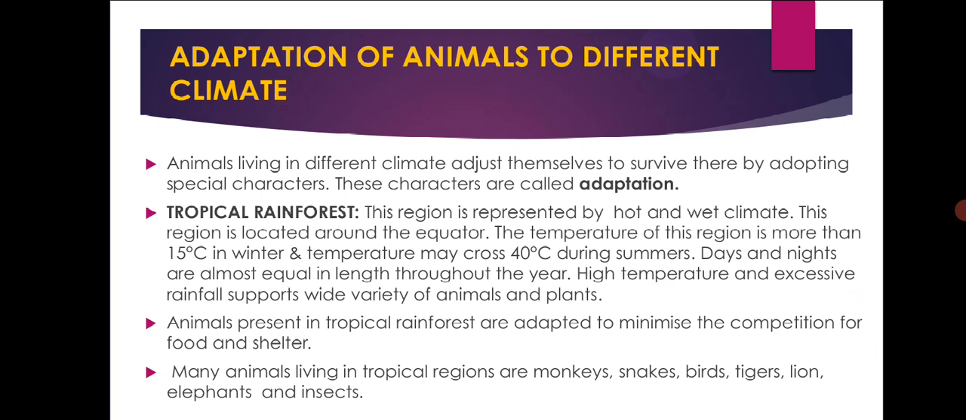High temperature and excessive rainfall support a wide variety of animals and plants. Animals present in the tropical rainforest are adapted to minimize the competition for food and shelter. Many animals living in the tropical regions are monkeys, snakes, birds, tigers, lions, elephants, insects, etc.